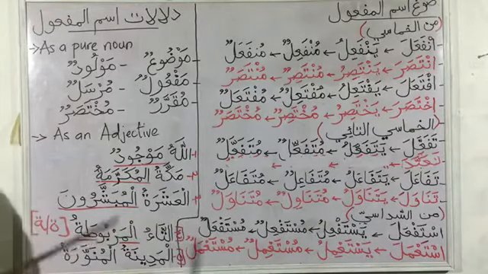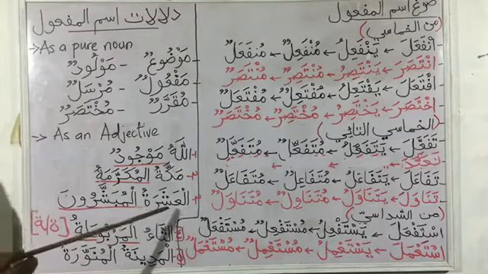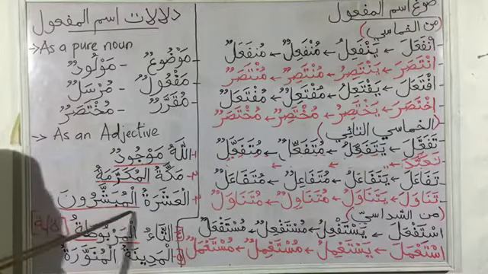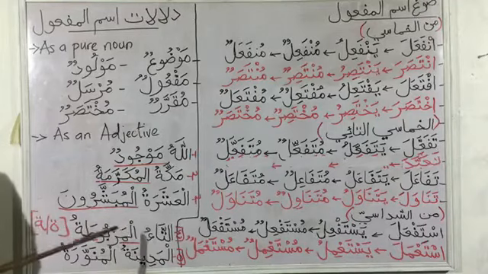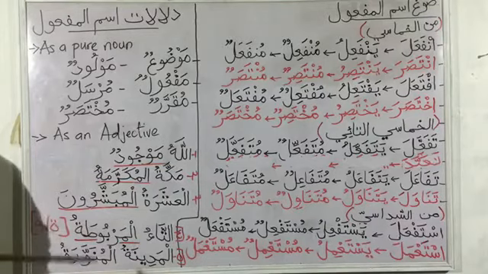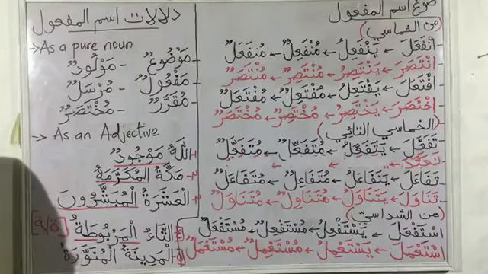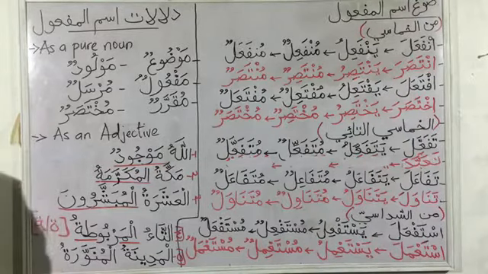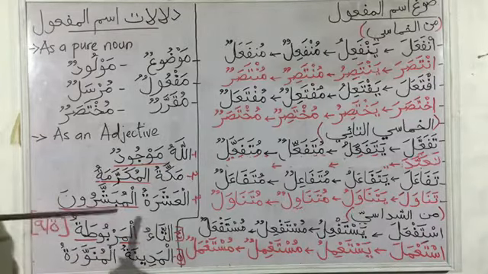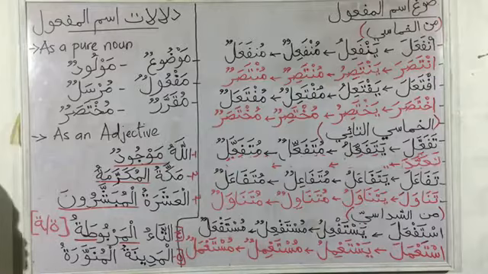Then we have here al-asharatu al-mubasharun, means the 10 that were given glad tidings. Basharo, al-mubasharun is a plural, so the singular is mubasharu. Mubasharu is gotten from the verb basharo. So mubasharu is the ismu maf'ul of basharo, which means he gave good news or he gave glad tidings. So mubasharu are the people that were given glad tidings. So we know that al-asharatu al-mubasharun are those sahabas that the Prophet ﷺ gave glad tidings of paradise before they died. So people like Abu Bakr, Umar, and the others.